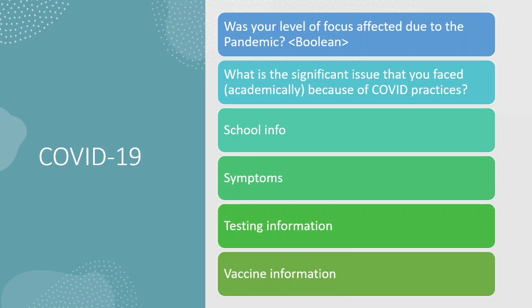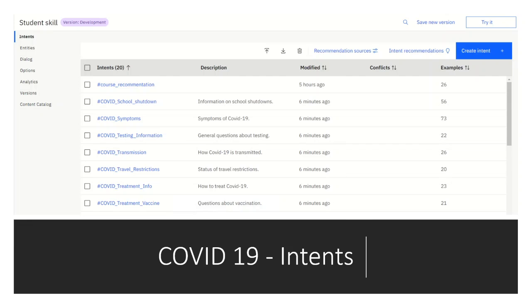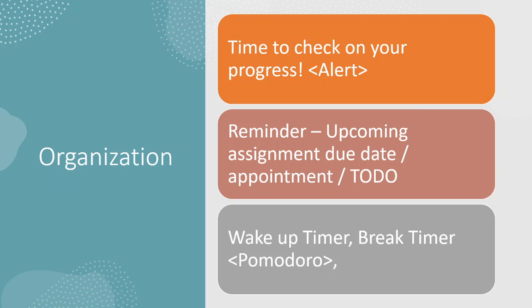A few data points have been collected on COVID-19 as well. These are the intents that we have used to identify the COVID-19 related information: COVID school information, COVID symptoms, vaccine information, and so on.